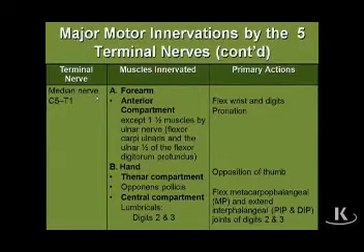The median nerve. Well, the median nerve innervates almost all of the anterior muscles of the forearm. So when we look at the anterior forearm, firstly, as a generalization, we can say that the function of anterior forearm muscles is to flex the wrist and flex the digits as their major function. So you should think of the median nerve as a nerve responsible for wrist flexion and digital flexion.